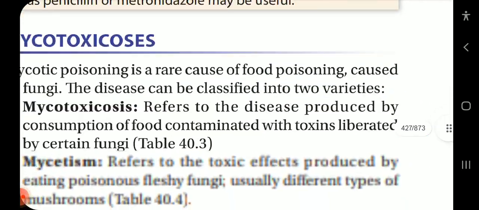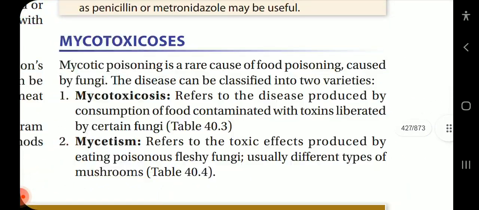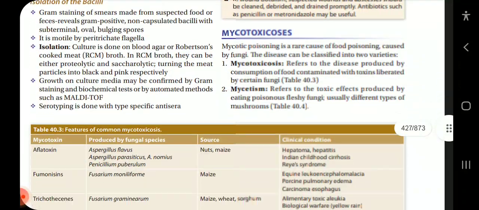Now, coming on to mycotoxicosis. Mycotic poisoning is a rare cause of food poisoning caused by fungi. The disease can be classified into two varieties: mycotoxicosis and mycetism. Mycotoxicosis refers to the disease produced by consumption of food contaminated with toxins liberated by certain fungi. Mycetism refers to the toxic effects produced by eating poisonous fleshy fungi, usually different types of mushrooms.